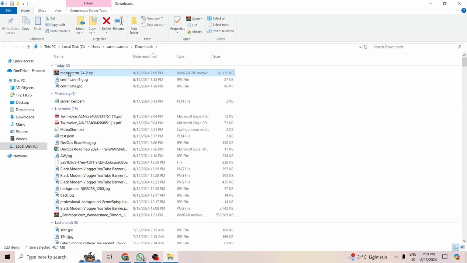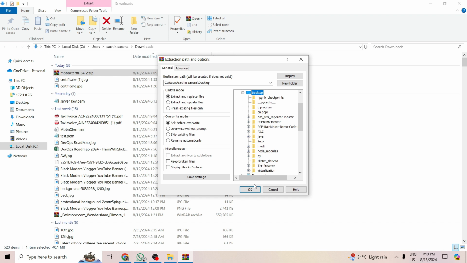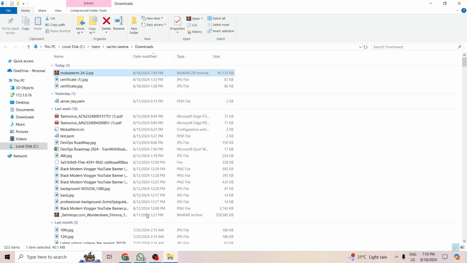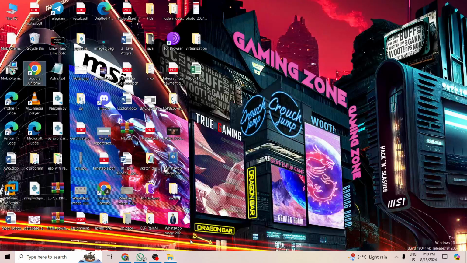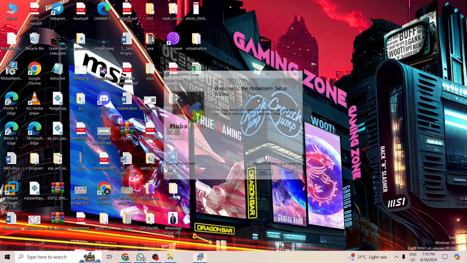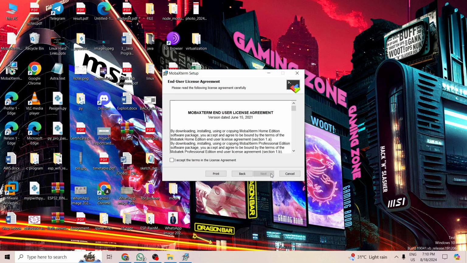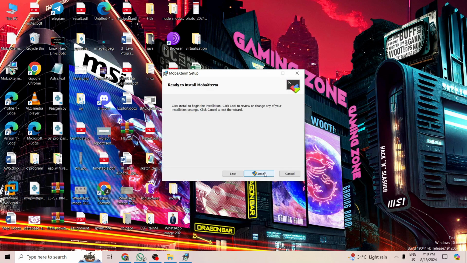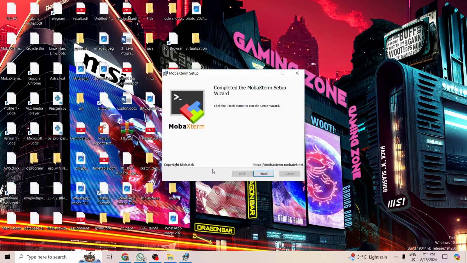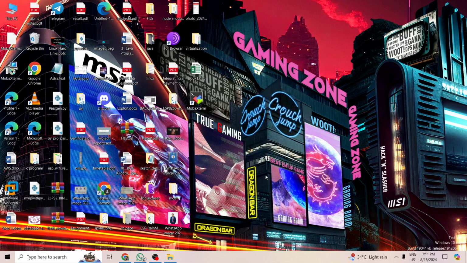Now extract it. I am going to extract it on my desktop. Open it and install it. So as you can see, our MobaXterm has been installed successfully.